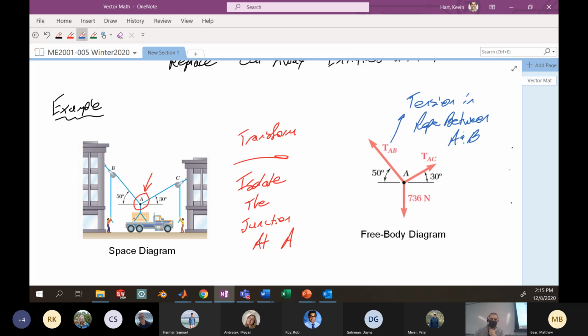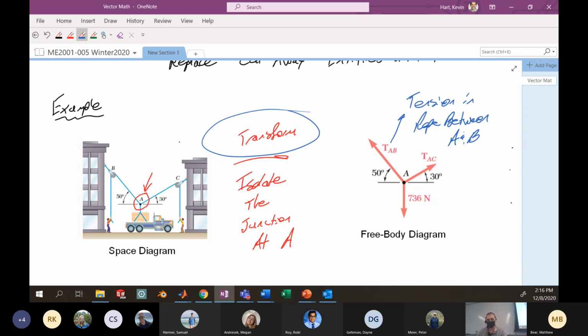This free body diagram is starting to look like something that you've analyzed on your homeworks or will analyze in homeworks to come. We need to go from a space diagram that looks like this to a free body diagram that looks like this if we want to do any sort of engineering analysis. This transformation from what's happening in real life to the free body diagram is a pretty difficult skill to master.